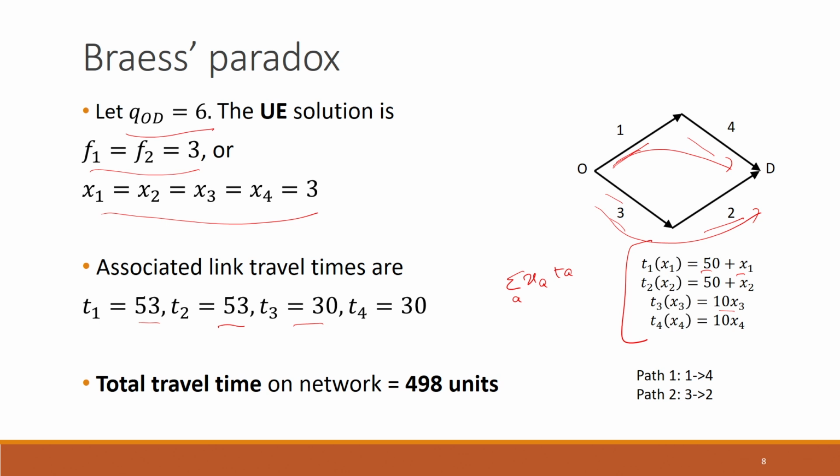So, for example, we need to multiply the flow through the first link, which is 3 times 53, plus the flow through the second link, 3 times 53, plus again 3 times 30 plus 3 times 30. When you do that, you will get 498 units here. Although we know that in system optimization this total system travel time is the objective function, we can still determine what this value will be when we distribute the flows based on user equilibrium.